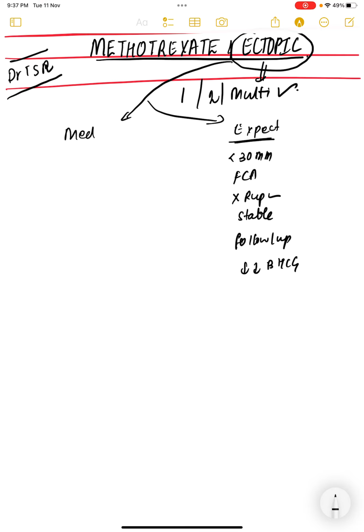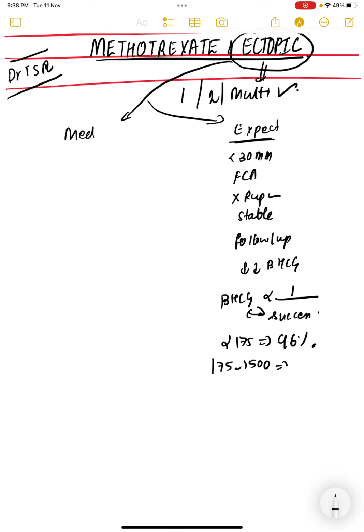So here comes the thing, the success rate is inversely proportional to the level of beta HCG. So that is the thing that you should know. That means if the beta HCG is less than 175, the success rate of expectant management is 96%. If the beta HCG is between 175 to 1500, the success rate is only 60%. So this is about expectant management.